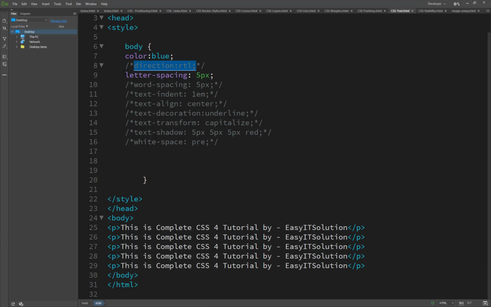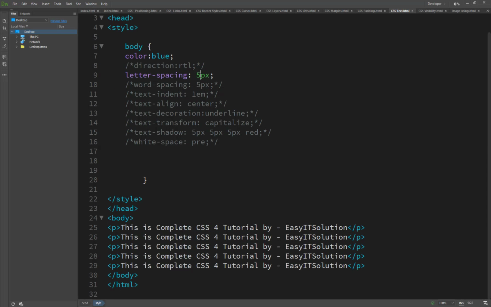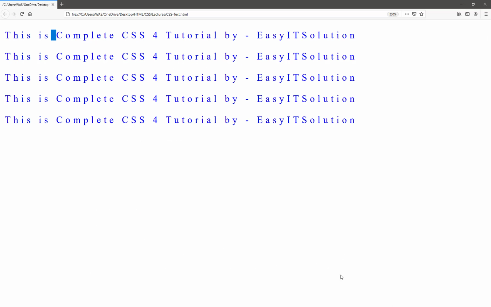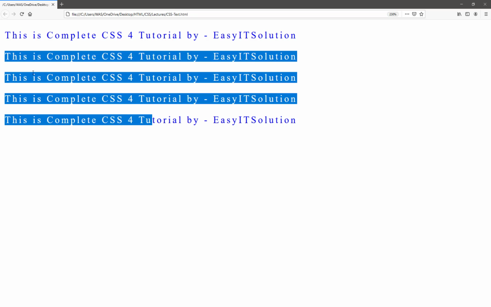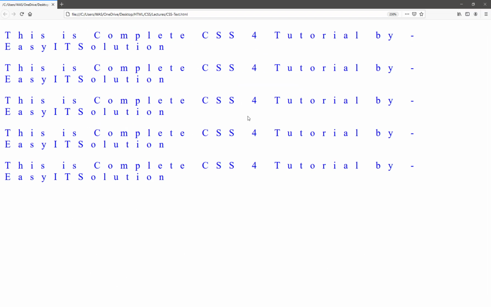Letter spacing means that after each letter there is a space of 5 pixels. If I select 3 pixels, it decreases, and if I use 13 pixels, it increases the spacing between the letters.